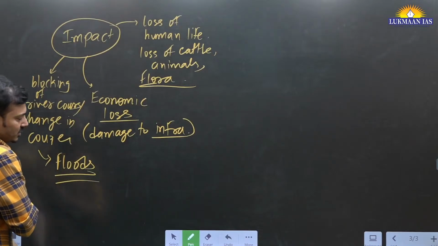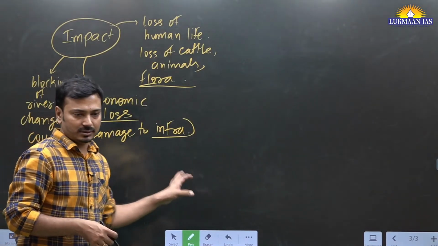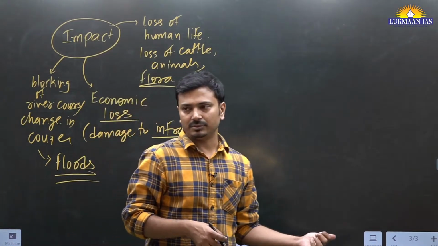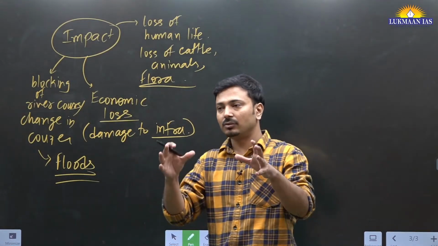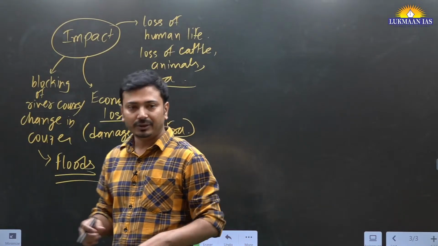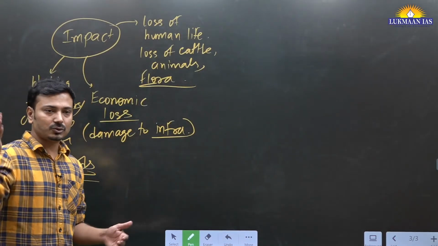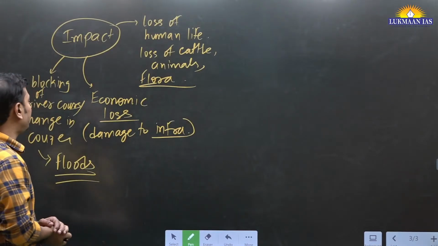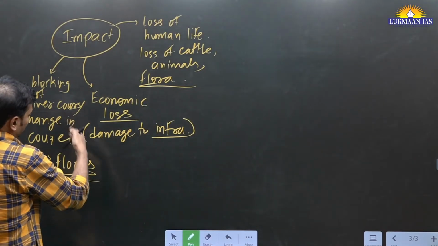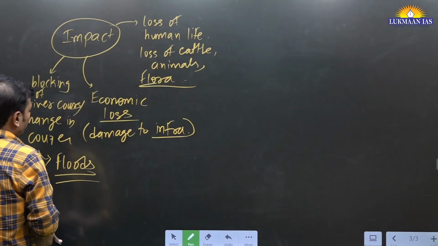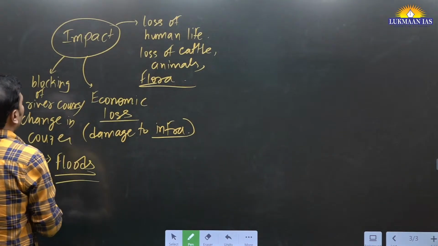Okay, in natural causes you can also mention snow avalanche. Okay, snow avalanche or glacial lake outburst flood. Sudden volume of, let's say, water is flowing through that channel. Because of that also the undercutting and landslide may happen. Okay, this impact, this is a unique aspect. It is not, we can say, prominent. It is a rare phenomenon, but it happens.